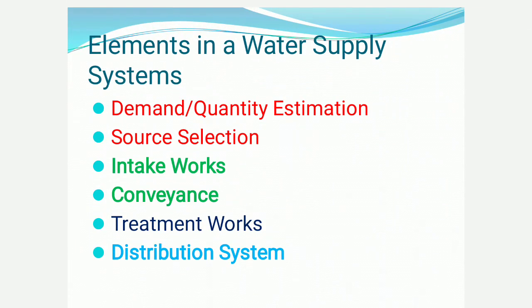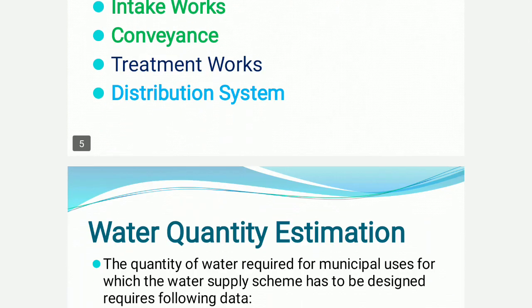So the elements of a water supply system are demand or quantity estimation, source selection, intake works, conveyance, treatment works, and distribution system. The first two, we will discuss in the first unit. The intake works and conveyance in the second unit, treatment works in the third and fourth units, and distribution system in the fifth unit.